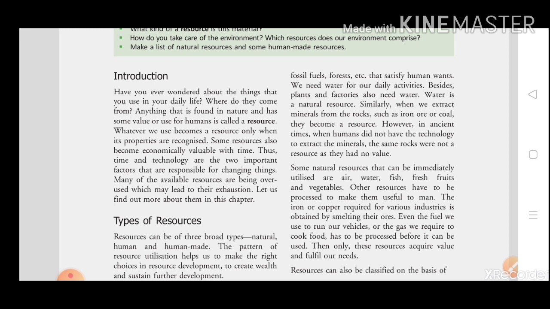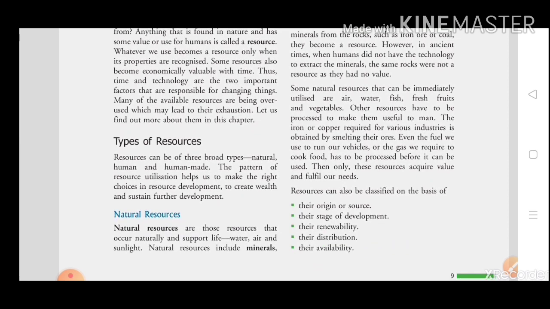All these things are made by nature, and they also give us support for life. They give us support to live on this earth. Examples are water, air, sunlight. These are natural resources. And in natural resources we can also include minerals, fossil fuels, forests. These are also called natural resources.